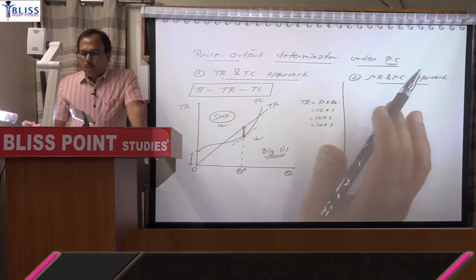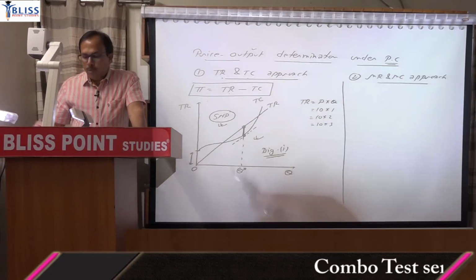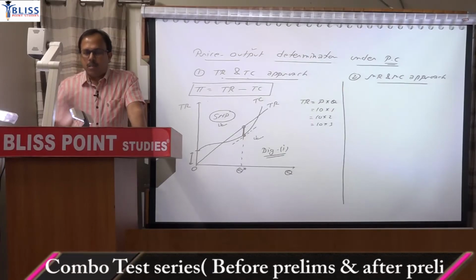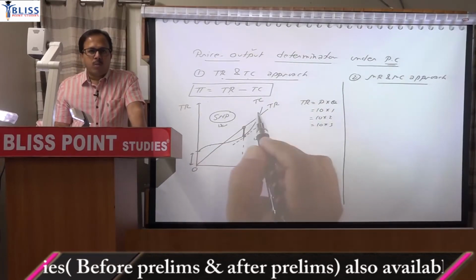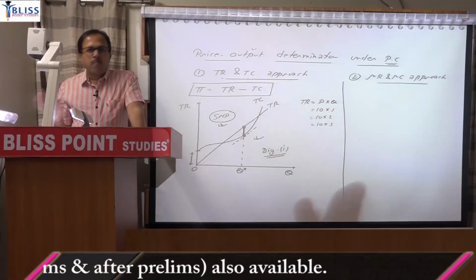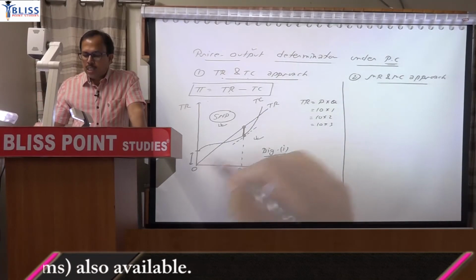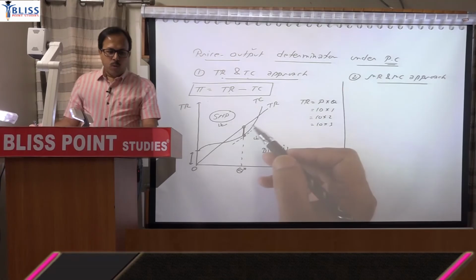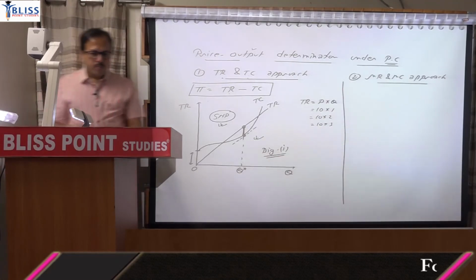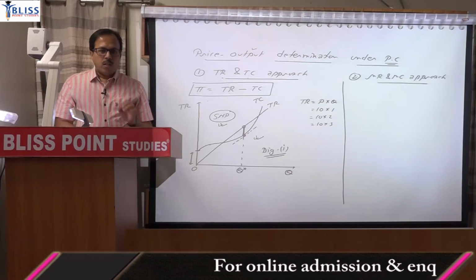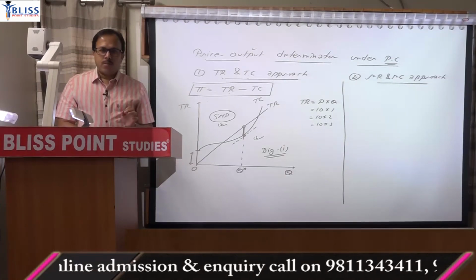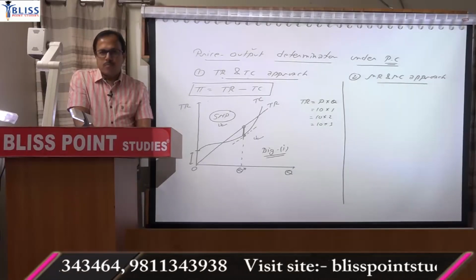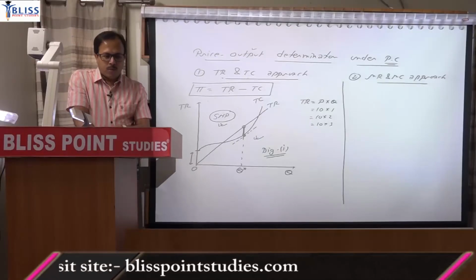Next paragraph. The total revenue curve is a straight line. Remember, you have to explain that. Marking will be based upon the logic. Don't just draw the diagram and write as such, that will not fetch you marks. You have to draw the diagram clearly, but you also have to explain why you have drawn this as a straight line, why it is inverted S in shape. Give a reason. The total revenue curve is a straight line through the origin, showing that price is constant at all levels of output.